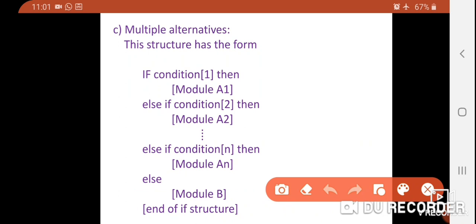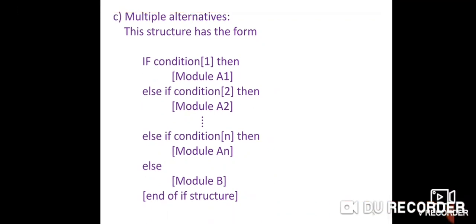If the condition is false, then see in else if. If condition 2 is true, then module A2 is executed, and if condition 2 is false, then control goes to the next condition. Like this, you can check more than one condition in multiple alternatives.